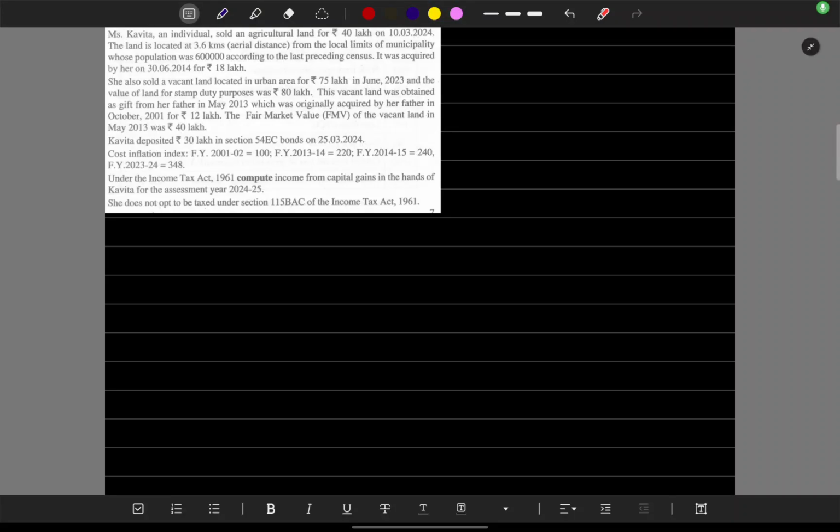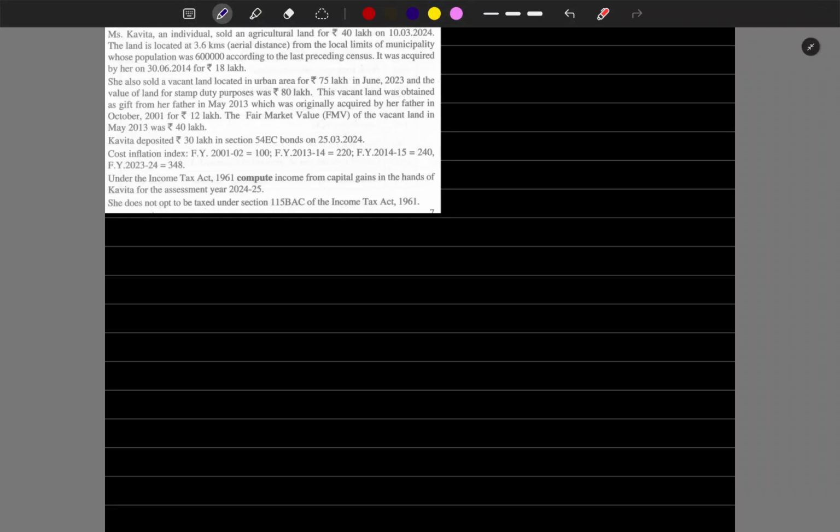Hey guys, welcome back. Today we are going to solve a problem from June 2024 direct tax, from the capital gain chapter. There are a lot of amendments in the area of capital gains, but only a few things affect this question, which is indexation benefit. There is no indexation benefit after 23rd July 2024, but before that there was an indexation benefit.